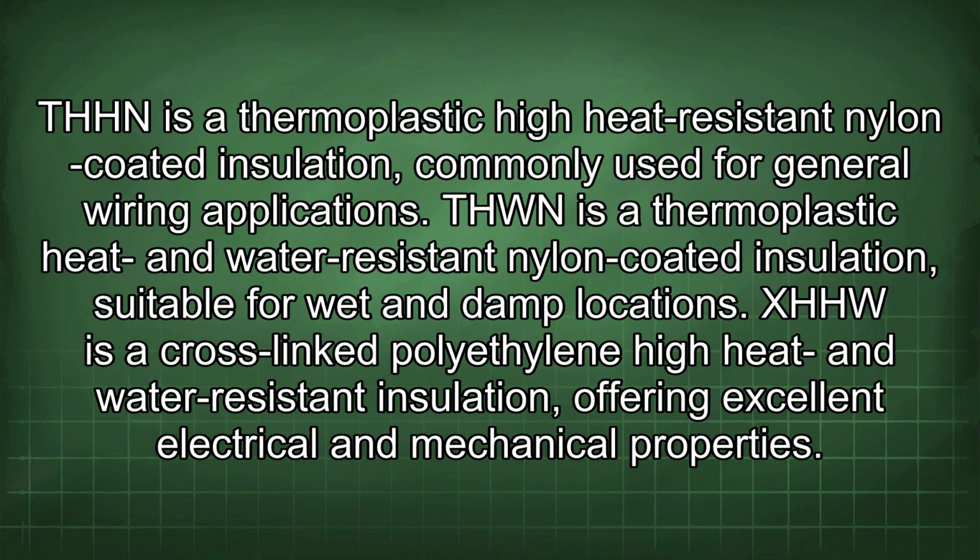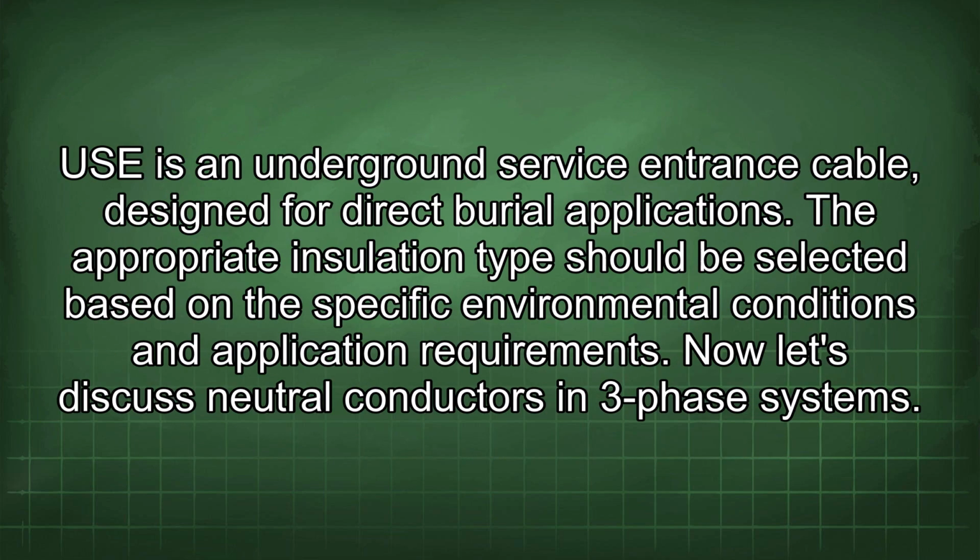THHN is a thermoplastic high heat resistant nylon coated insulation commonly used for general wiring applications. THWN is a thermoplastic heat and water resistant nylon coated insulation suitable for wet and damp locations. XHHW is a cross-linked polyethylene high heat and water resistant insulation offering excellent electrical and mechanical properties. USE is an underground service entrance cable designed for direct burial applications. The appropriate insulation type should be selected based on the specific environmental conditions and application requirements.